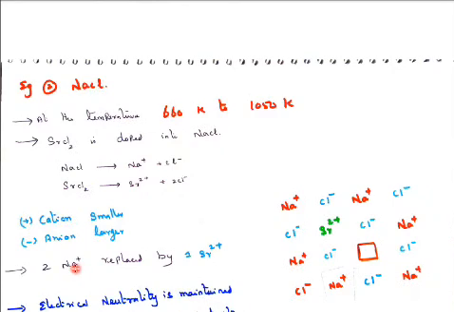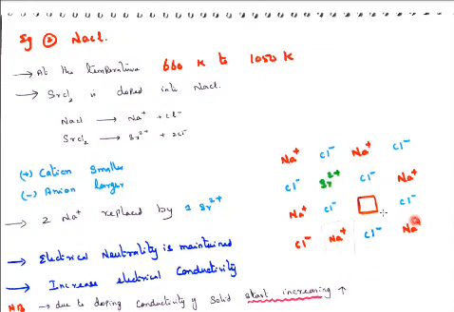So 2 Na plus are replaced by one Sr 2 plus. In the sodium chloride structure, Na plus Cl minus alternate. Here one Na plus is removed, and here another Na plus is removed, and instead of these two Na plus, one Sr 2 plus is placed. So one site is vacant.